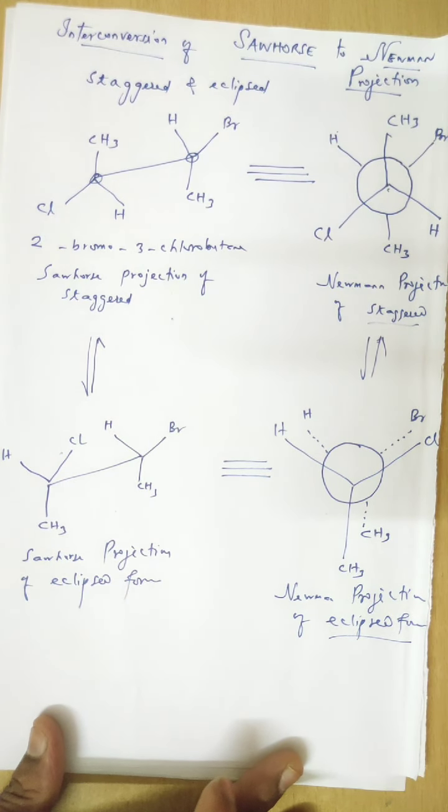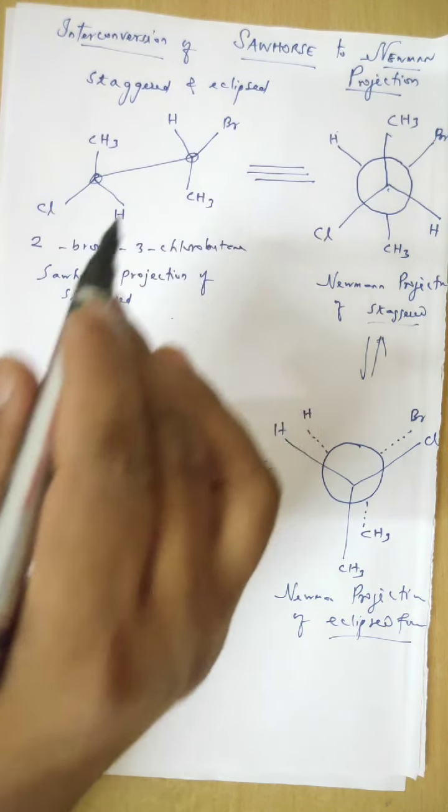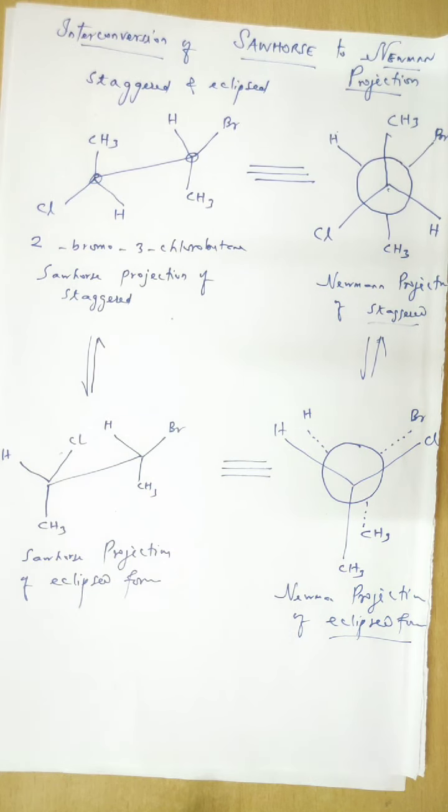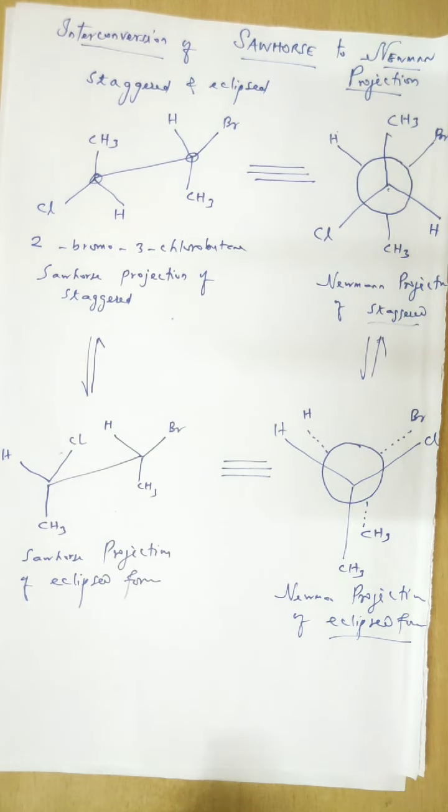The front and back carbon of Sawhorse projection become the front and back carbon respectively in the Newman projection. Bonds attached to each carbon are parallel accordingly.